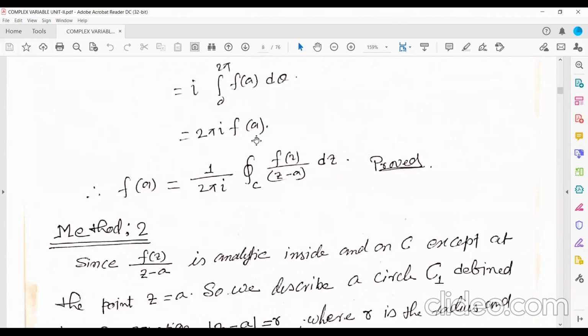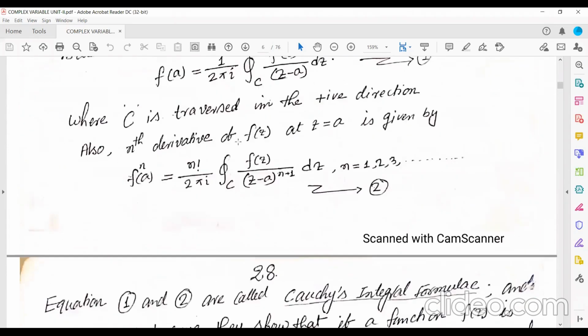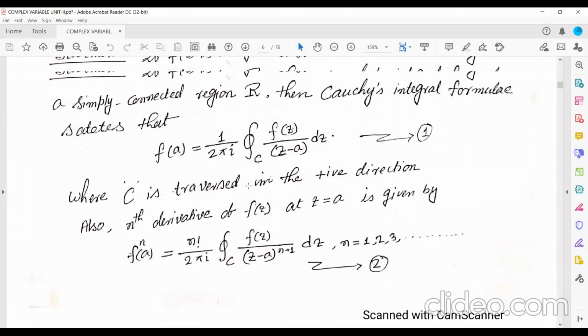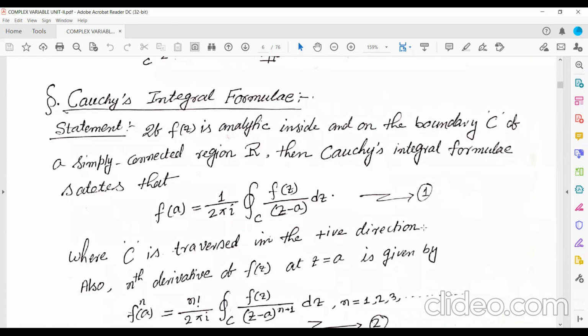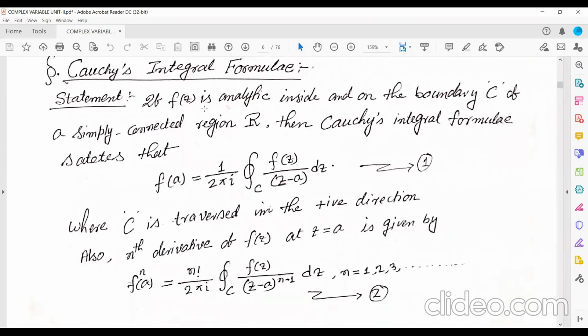Okay, so the next part is the Cauchy integral formula. I have discussed it by two different methods, so just following one method will be sufficient. Now, what is the Cauchy integral formula?